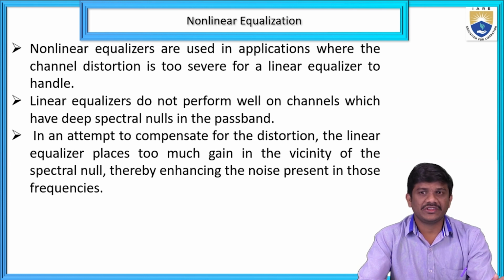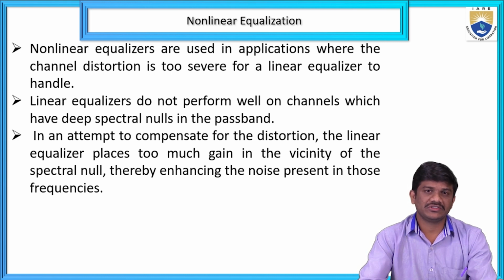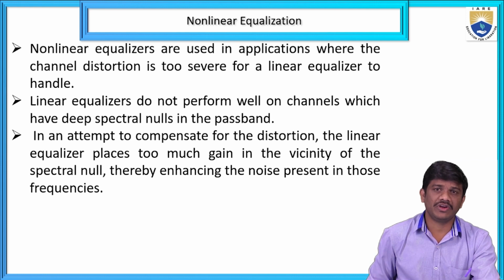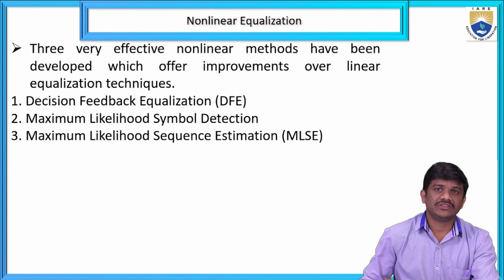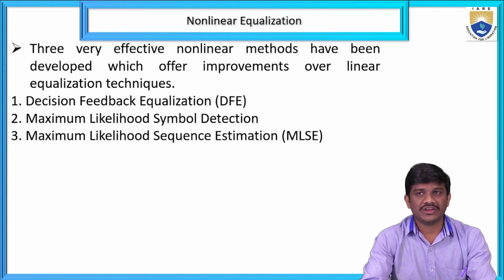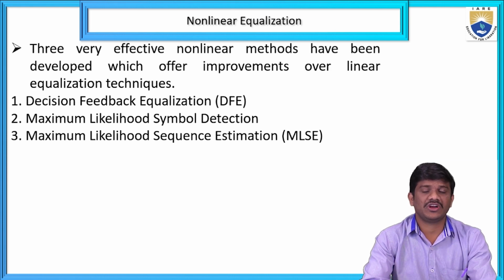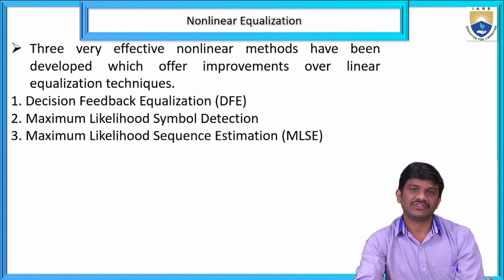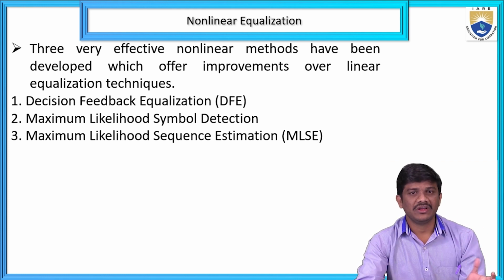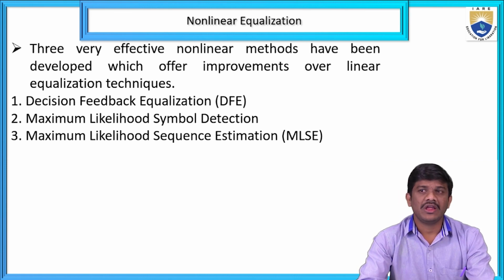We can compensate for the distortion. The non-linear equalizer places too much gain in the vicinity of the spectral null, thereby enhancing the noise present in those frequencies. That is one issue with the linear equalizer. Three different non-linear methods have been developed, which are implemented after the linear equalizer. First we have the linear equalization, then some process, then some enhancement, the effective development of the linear equalization.